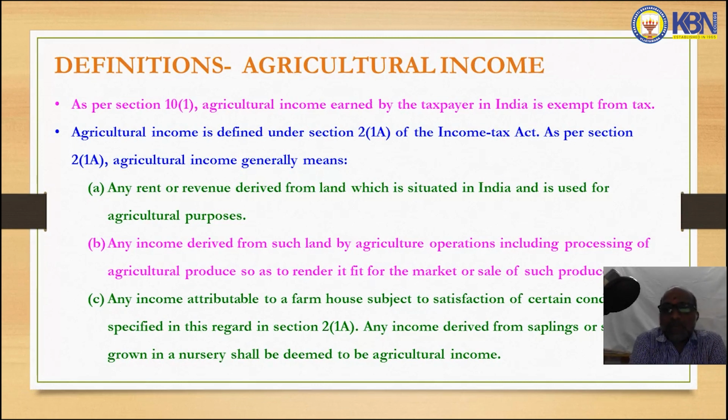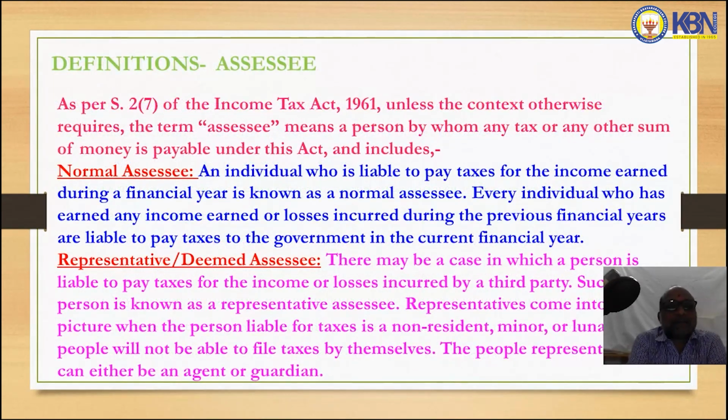These two must be conducted by the farmer. Next, any income attributable to a farmhouse, subject to satisfaction of certain conditions specified in 2(1)(a). So that is agricultural income.